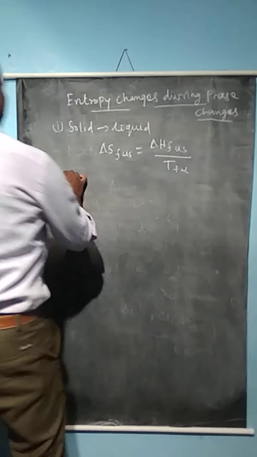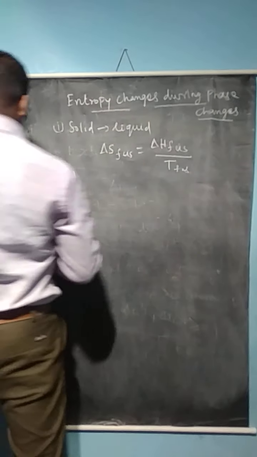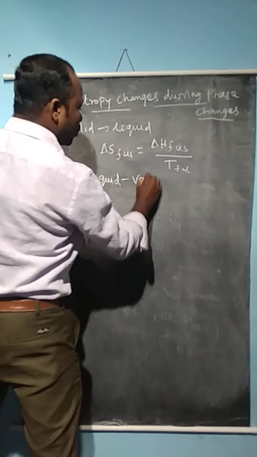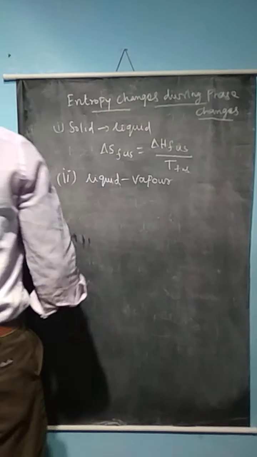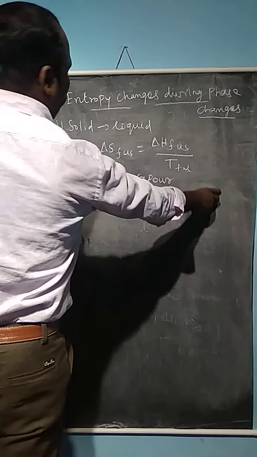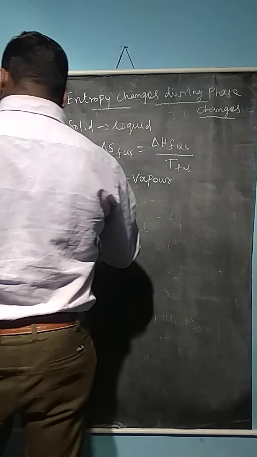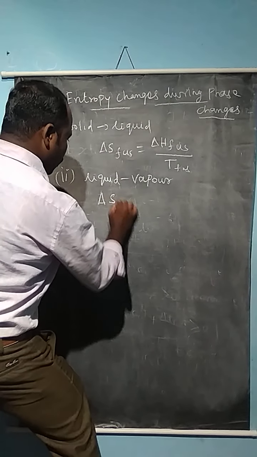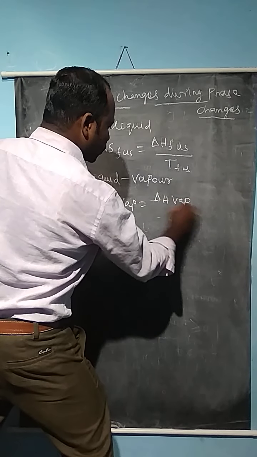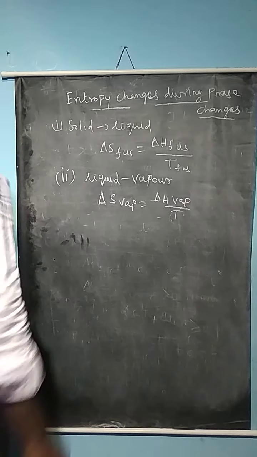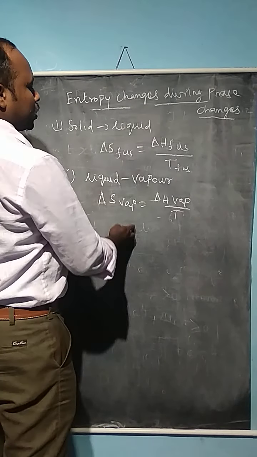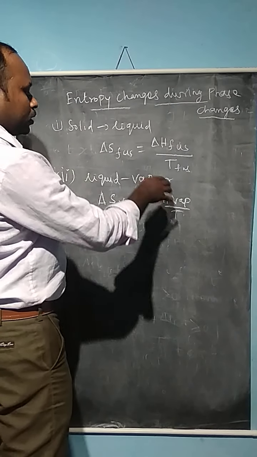Now, in the second case, from liquid to vapor phase. Here, 1 mole of the substance is allowed to boil at its boiling point at constant pressure, and delta S vaporization is equal to delta H vaporization divided by T. So the energy of the system remains constant during the reaction, but the entropy of the system taken together increases continuously during the reactions.